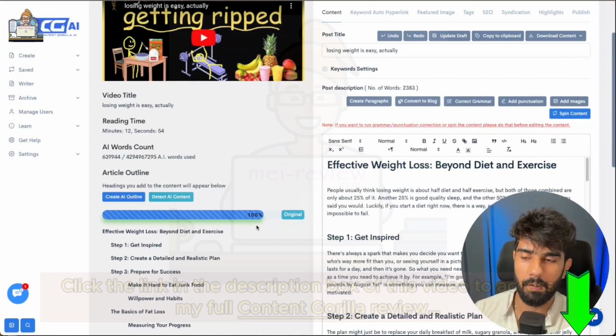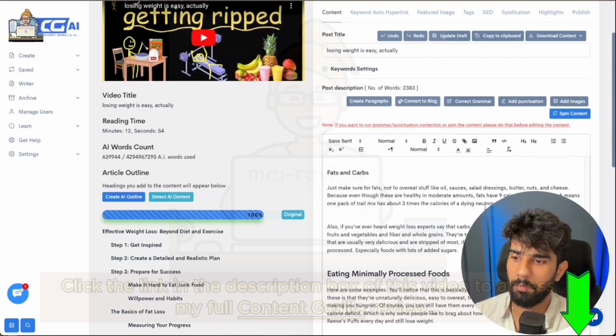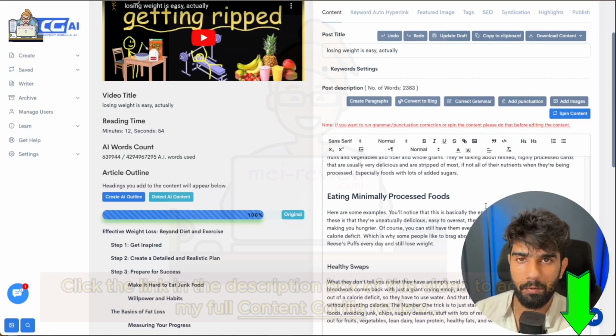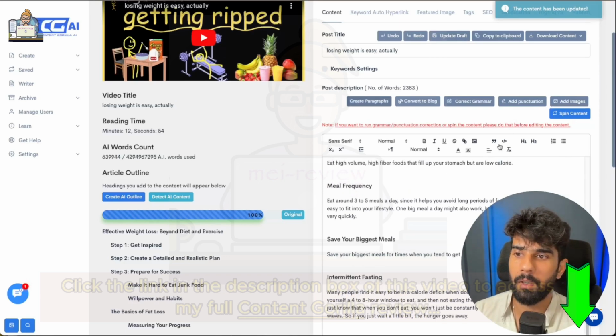original content. So what this means for you is that this content does not read like something that was written by AI, and that's because we're giving it video context and then converting that into an article. So it's highly relevant and the quality of content is super good. Google's gonna love it, the reader's gonna love it. So basically, all the more reasons to get you high up on the